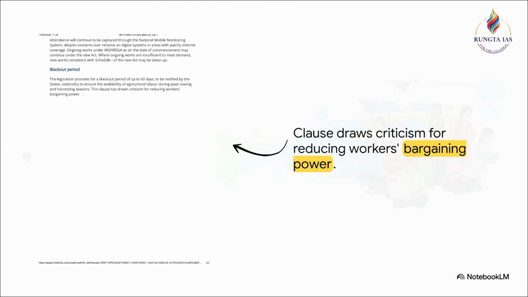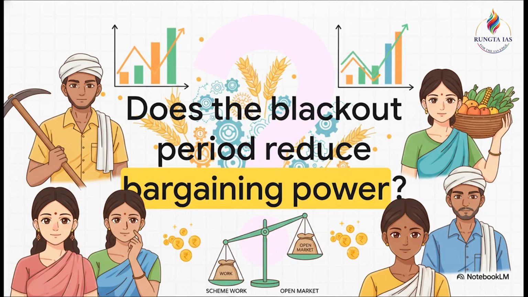This specific clause has drawn direct criticism from activists. Why? Because it fundamentally alters the rural labor dynamic and could potentially reduce the bargaining power of those very laborers. So, in your mains answer, you must impartially weigh both sides of this argument. Does the blackout period, by denying alternative scheme work during peak seasons, artificially suppress agricultural wages and reduce bargaining power? Or is it a necessary step to stabilize farm economics?